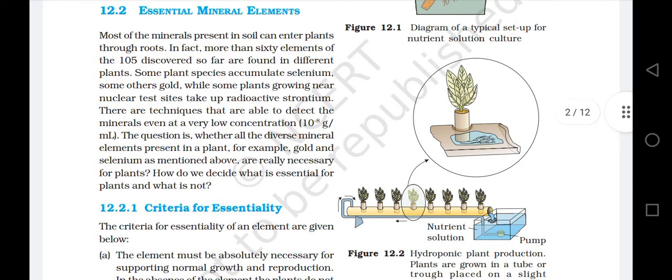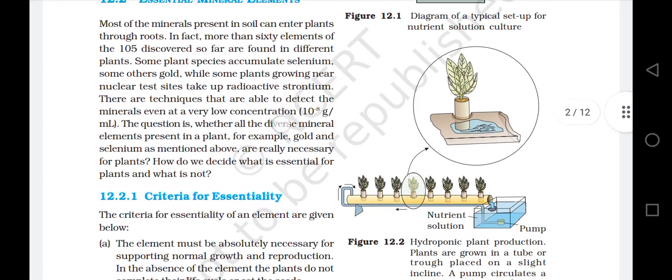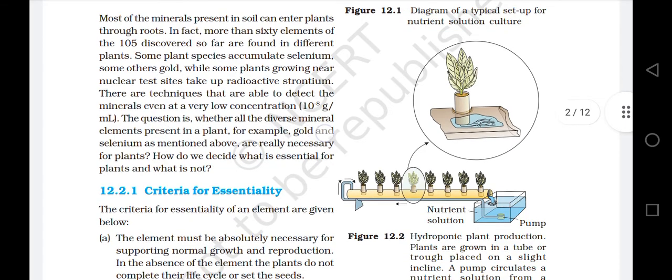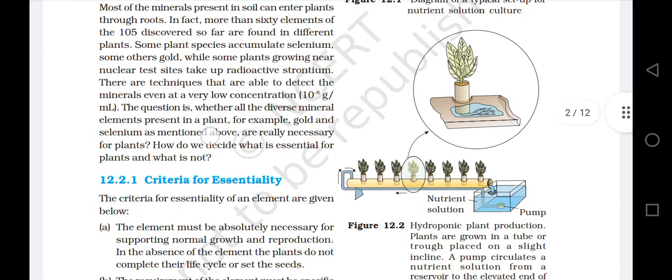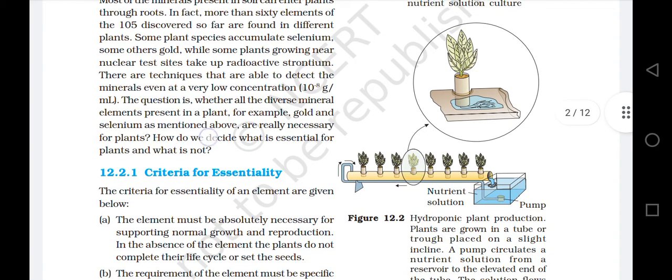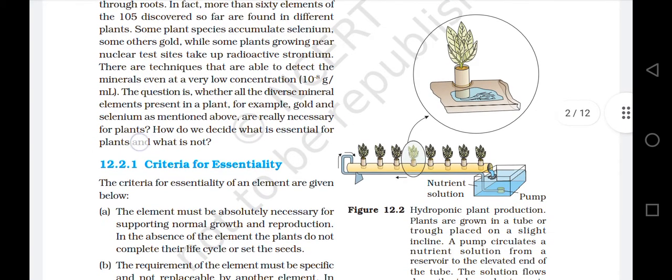There are techniques that are able to detect the minerals even at a very low concentration, 10 power minus 8 gram per milliliter. The question is whether all the diverse mineral elements present in a plant, for example gold and selenium as mentioned above, are really necessary for plants. How do we decide what is essential for plants and what is not?